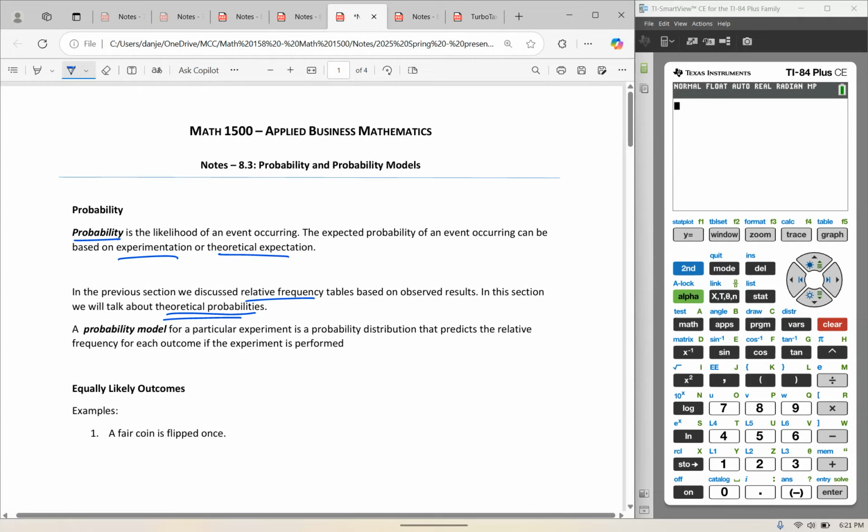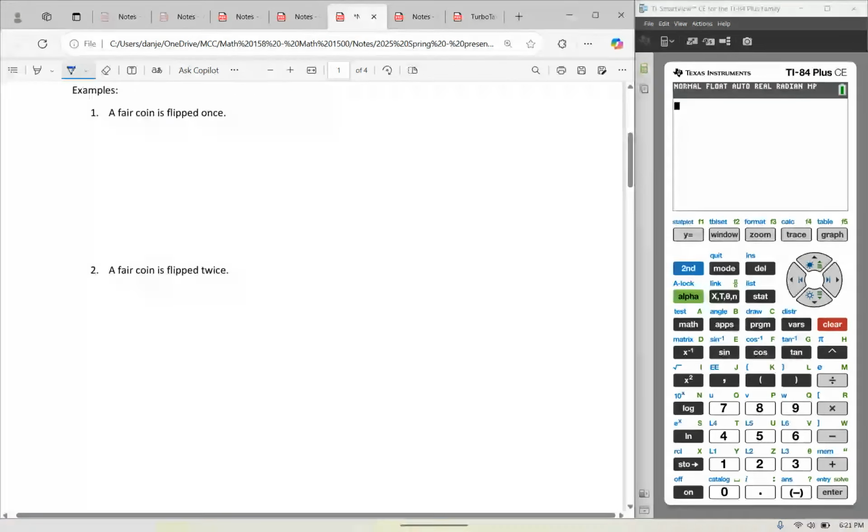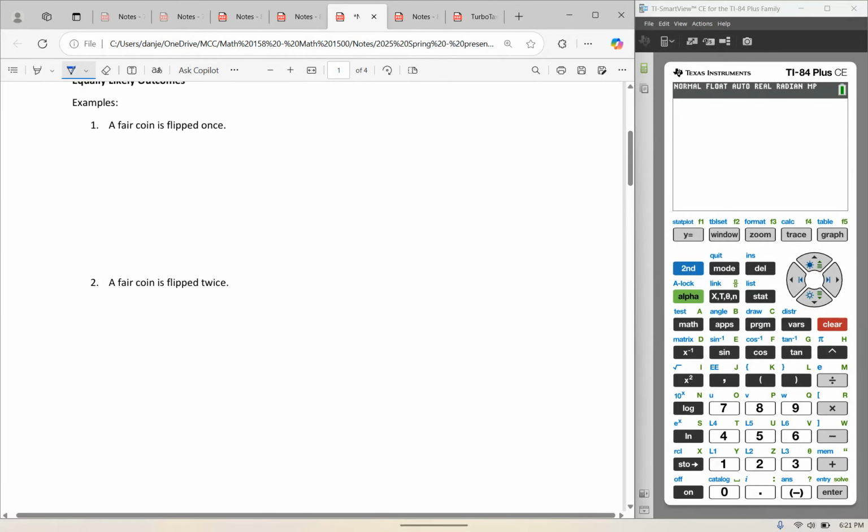Okay? A probability model for a particular experiment is the probability distribution that predicts the relative frequency for each outcome. So let's look at some examples. First of all, a fair coin is flipped once. My outcome is heads or tails. So my sample space would be heads or tails. That's what can happen.